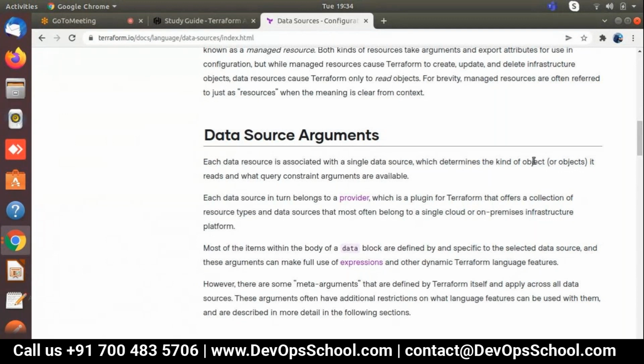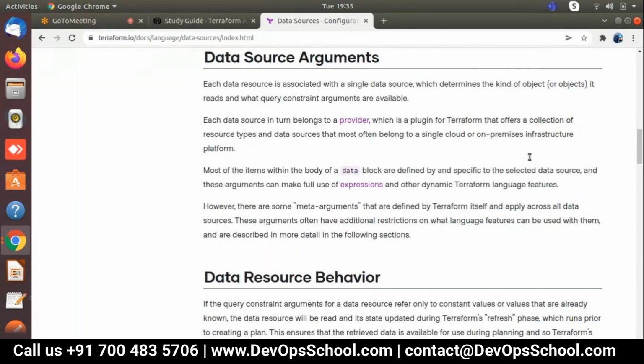Each data resource is associated with a single data source, which determines the kind of resource. Each data source in turn belongs to a provider, which is a plugin for Terraform that offers a collection of resource types. Data sources most often belong to a single cloud or on-premises infrastructure platform, any platform I can say.